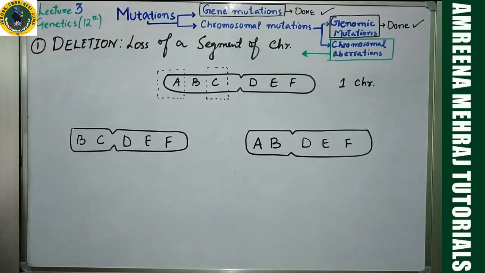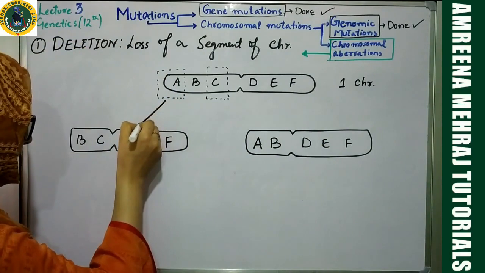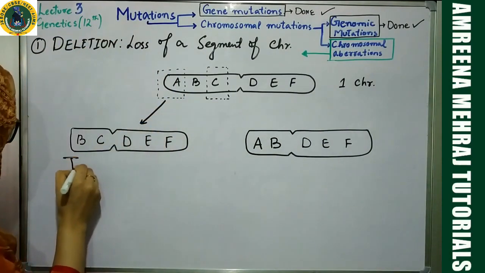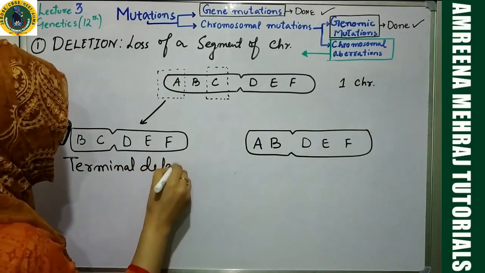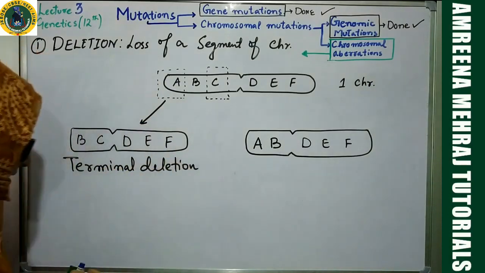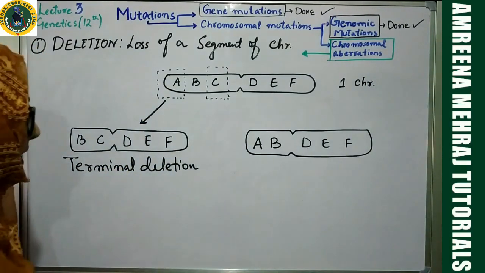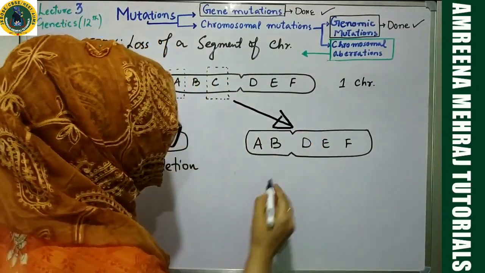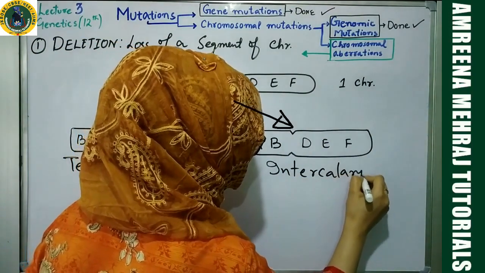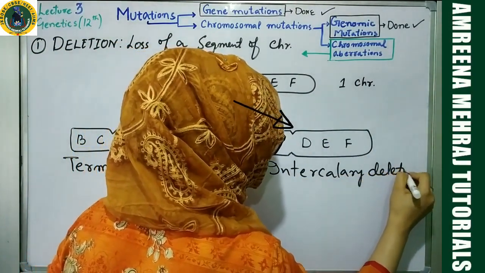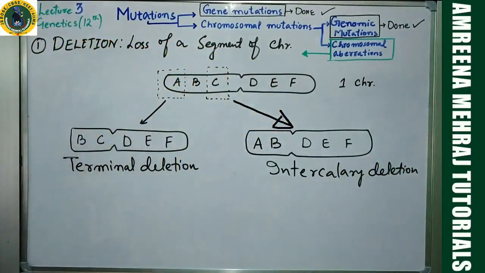Now, the difference is this type of deletion is called terminal deletion. If you can guess why. This type of deletion is called intercalary deletion. If you can guess why. Very simple. Absolutely correct, all of you.